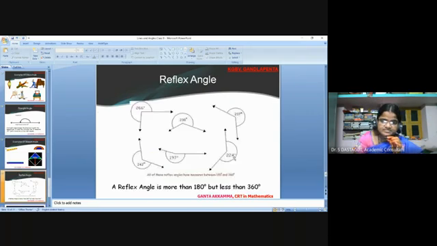Reflex angle. A reflex angle is more than 180 degrees but less than 360 degrees.